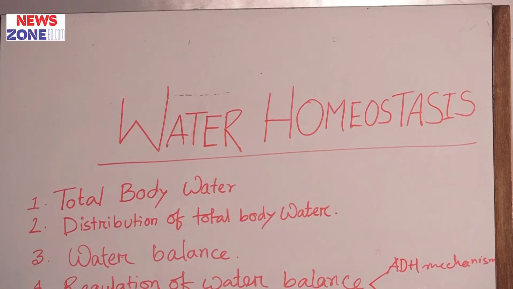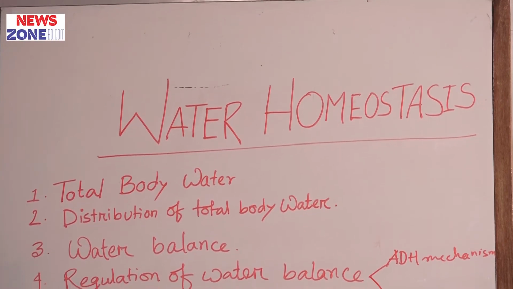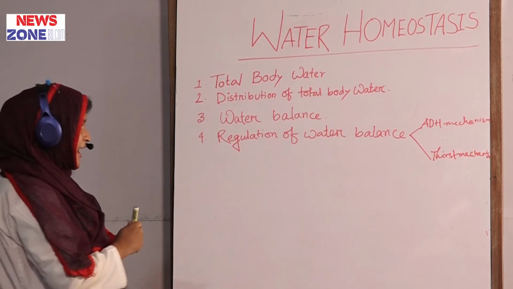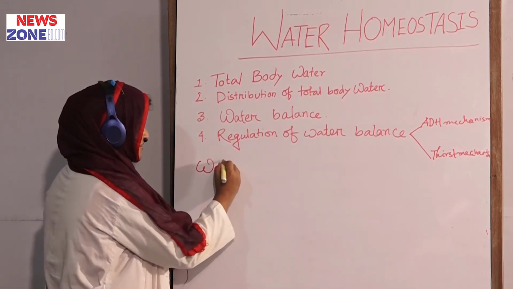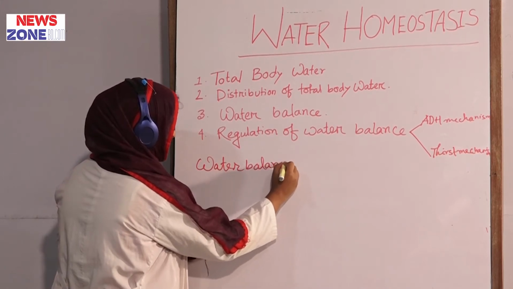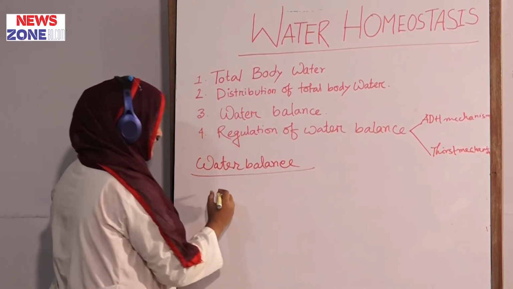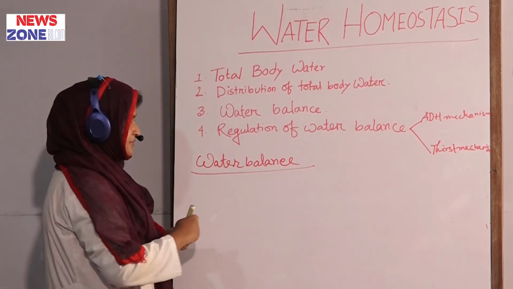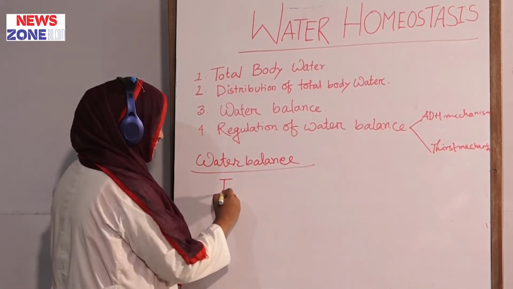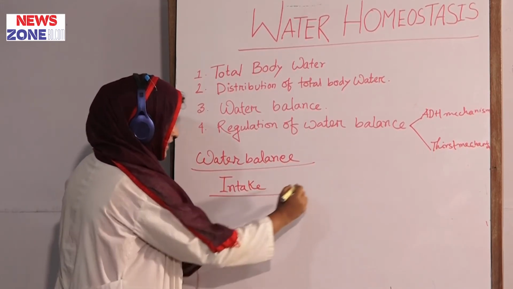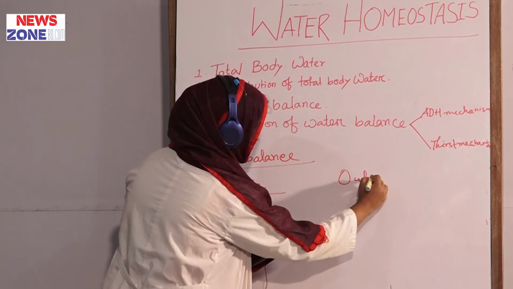This is the regulation of water balance, which is done by the ADH mechanism and thirst mechanism. Now come to the point, what is water balance? Water balance is maintained by water intake and water output. What we take is intake, and what is excreted from our body through different ways is output.